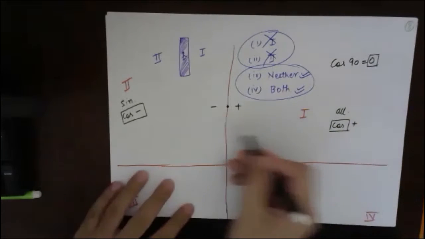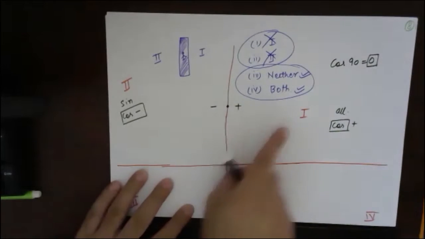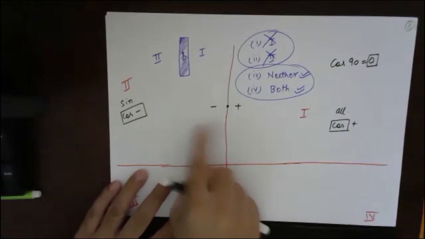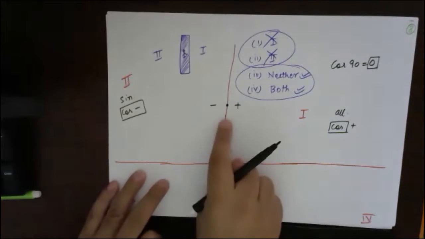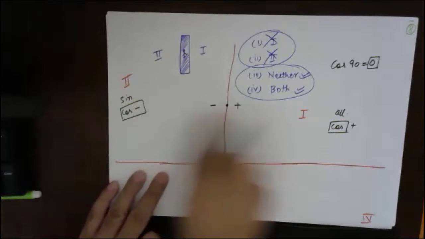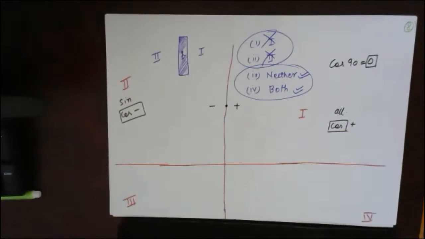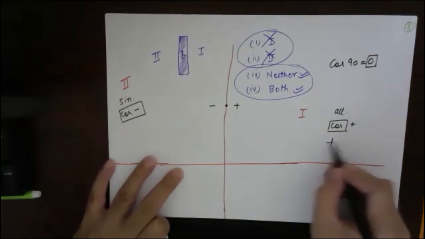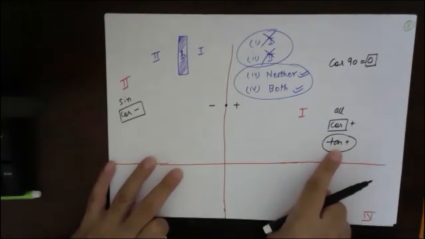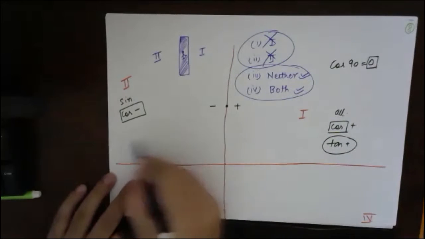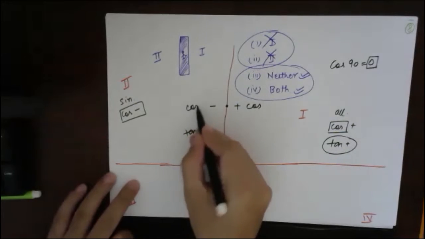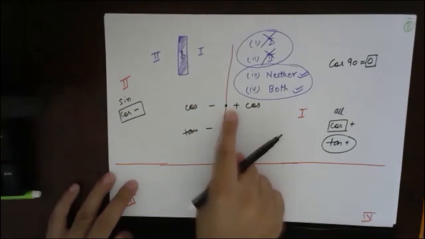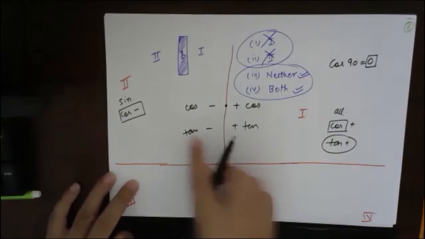Understood? So when the trigonometric ratio is changing sign, on that boundary it will become 0. Here tan 90 is undefined. So here cos is 0 or it will be undefined. Let's talk about tan. Tan is positive here, and tan is negative here. So when I'm changing the boundary, here it becomes 0.